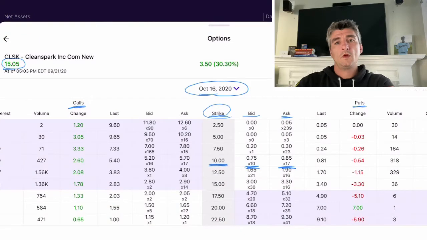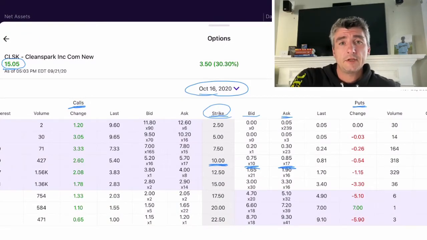So let's take a look at an options chain, and we'll see how we can fill out one of these contracts, and we'll actually put one out on the market. So here we are looking at the ticker symbol CLSK, CleanSpark, the options chain for them. If you look right under the ticker symbol, you can see this is aftermarket, and they're trading at $15.05. We just did a video a couple days ago. The close on Friday, they were trading at $11.55.